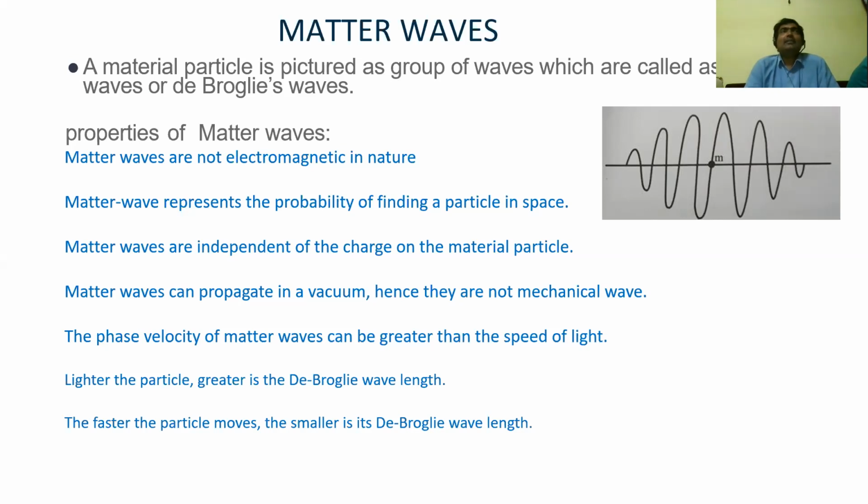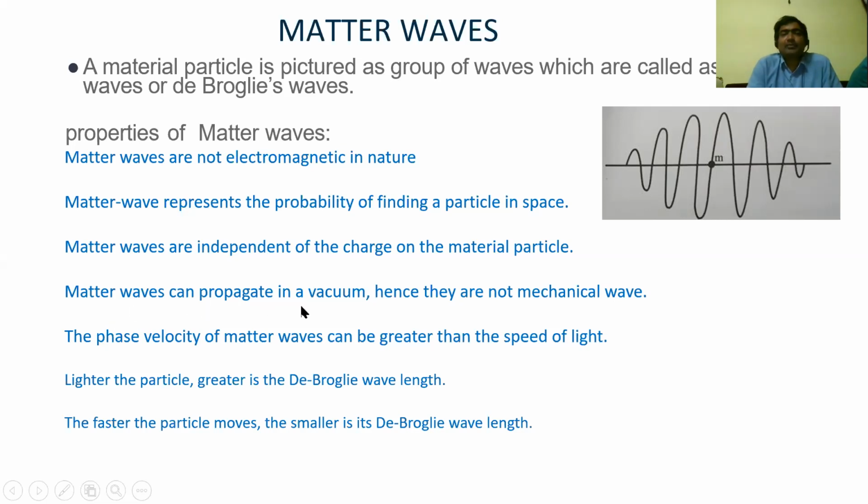Irrespective of the charge, a material particle can produce matter waves. For example, matter waves can be associated with an electron, a proton, or a neutron. Obviously, the neutron is a neutral particle which has no charge, so they are charge independent.